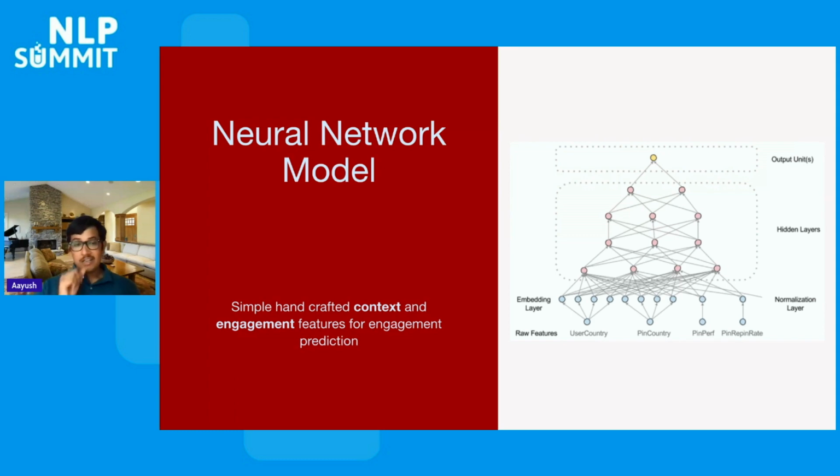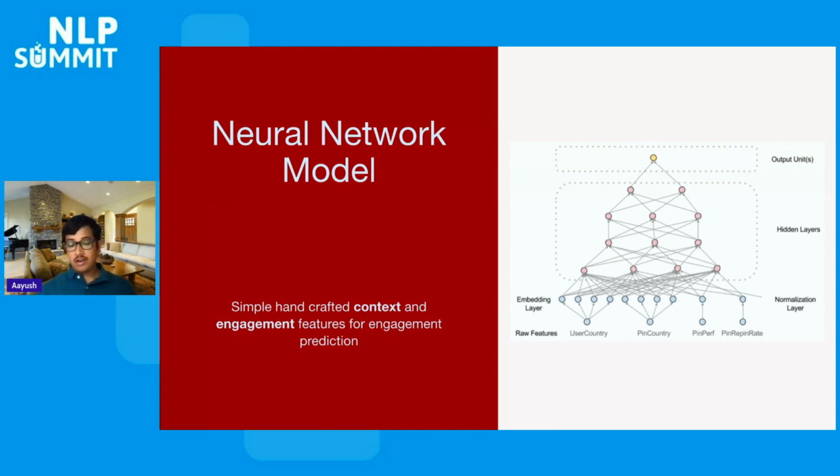At least till this point, traditional machine learning was relying on handcrafted features, utilizing context features, engagement features, content-based features, and impression features. But these are all handcrafted, and learning feature interactions, like what kind of two features you want to cross together, or those kinds of nonlinear interactions, were also designed by hand. As the system started to grow, we realized that this handcrafted feature engineering is not scaling up well.